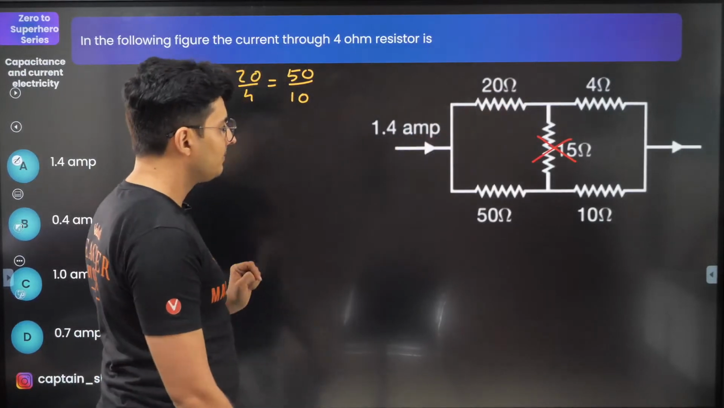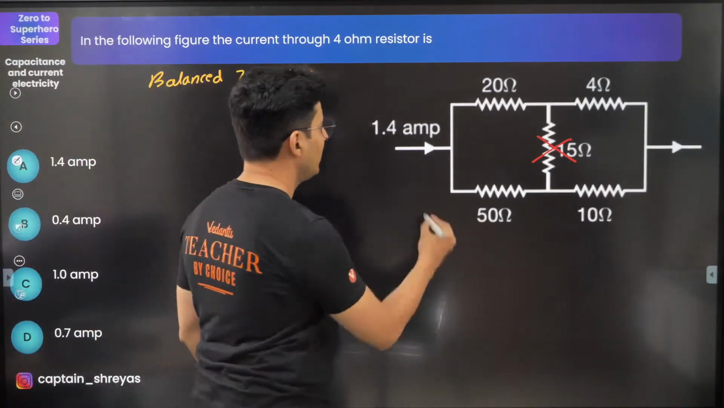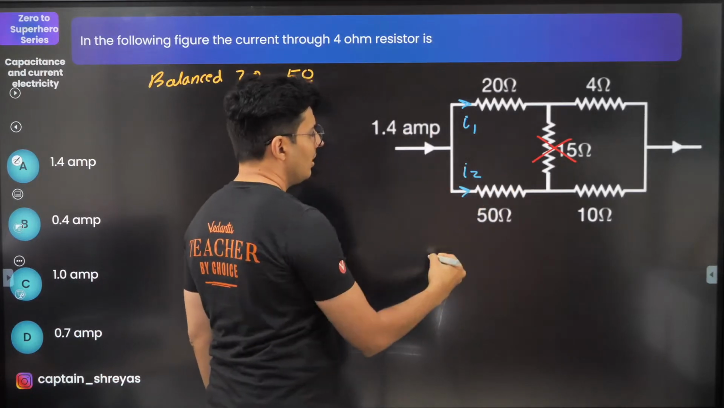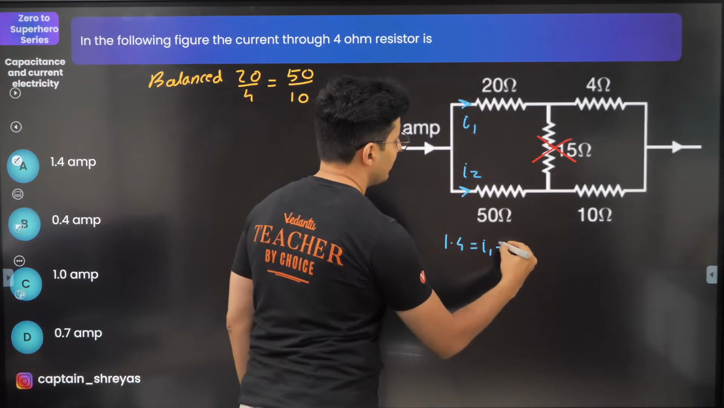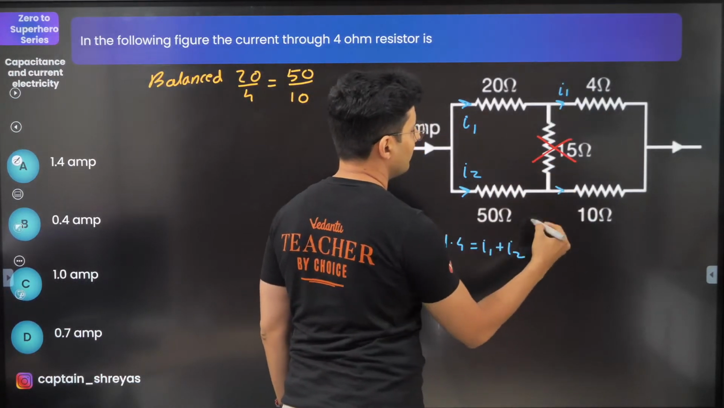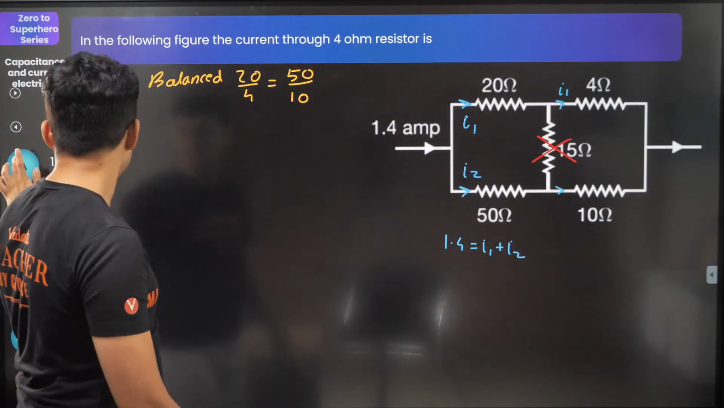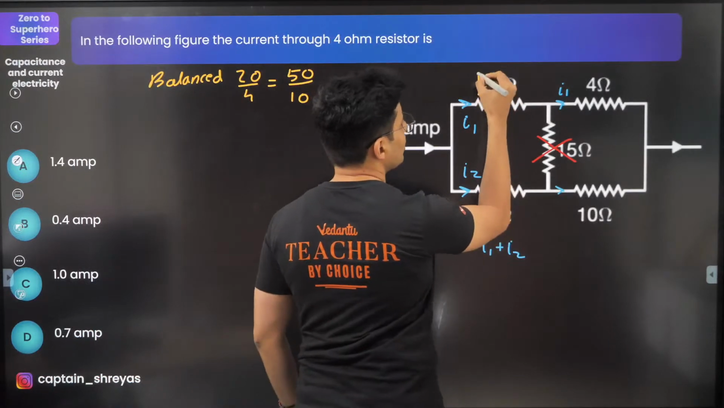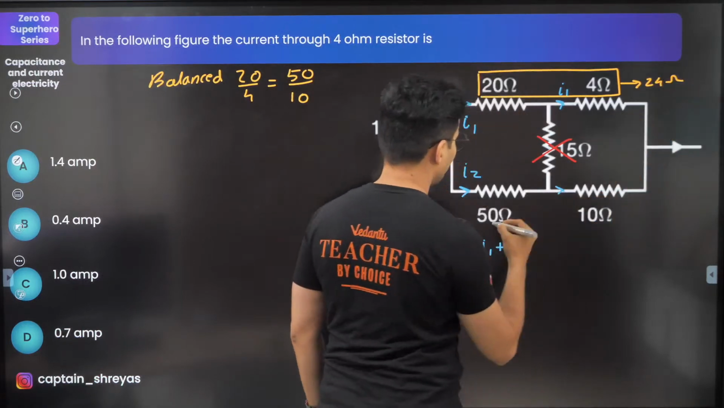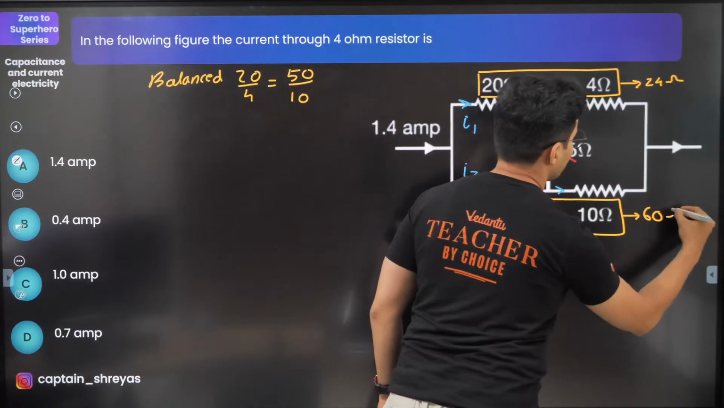Now the one on the top and one below. Question is, what's the current in the 4 ohm resistor? Okay, fair enough. So the current will get divided obviously like this and like this. This is I1, this is I2. Naturally 1.4 is I1 plus I2. It gets divided. Same current will also go over here, I1, same current will go here. Okay, 20 and 4, they are in series. So 20 and 4 will make it 24 ohms. And this 50 and 10 will make it nothing but 60 ohms.